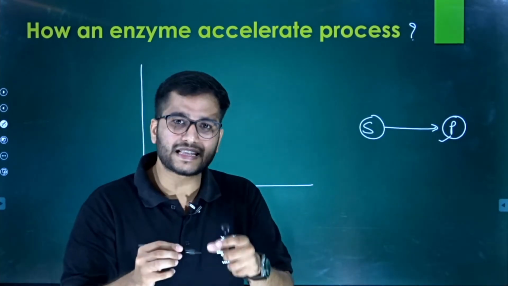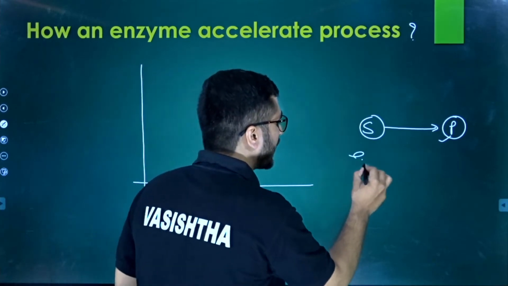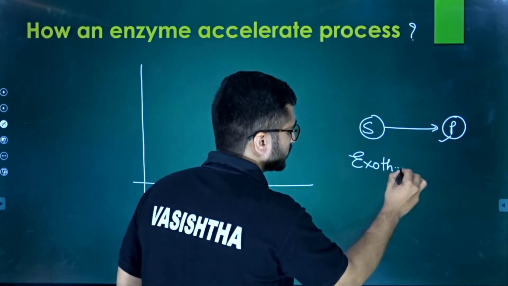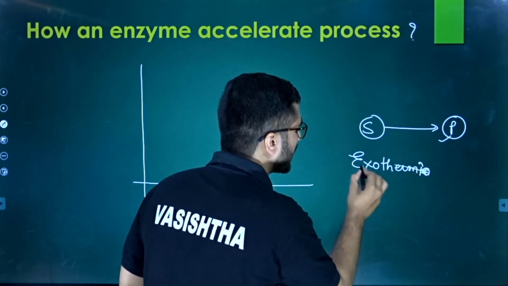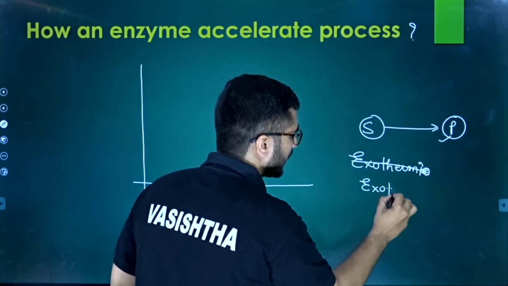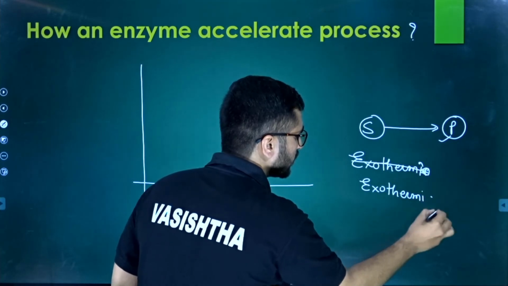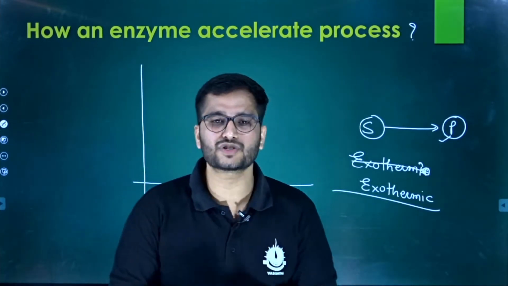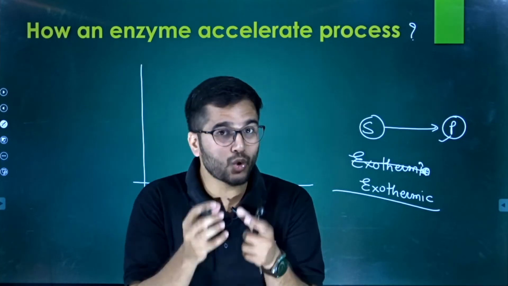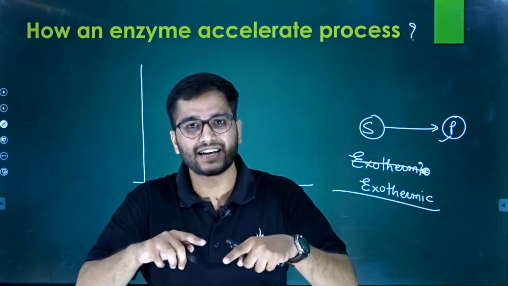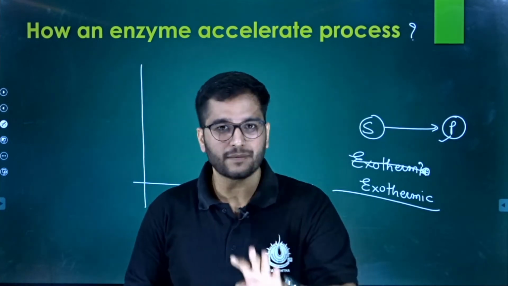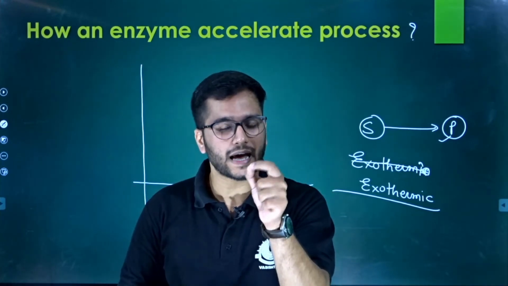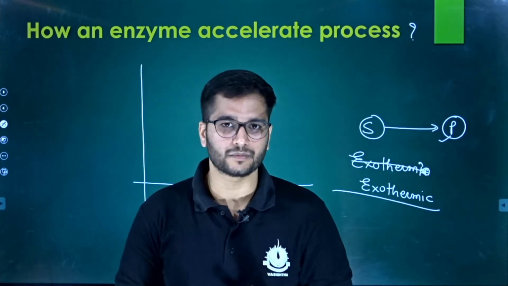But normally enzymatic activities are exothermic in nature. And you might have learned in chemistry, exothermic reactions are those reactions in which energy is liberated instead of used. Two types of reaction are there. One is the endothermic, the second one is the exothermic.